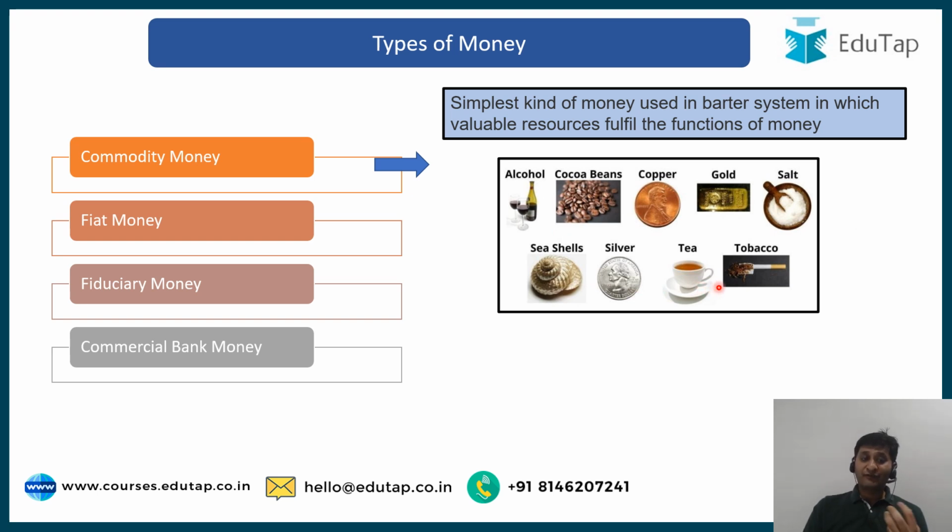So we can say that these commodities were acting as money, because using them you could buy something, that is, by exchanging them for something else that you want, right? So commodity money is the simplest kind of money that was used in the barter system, and it is that valuable resource that can be exchanged for something. The examples I have already told you and are in front of you here.